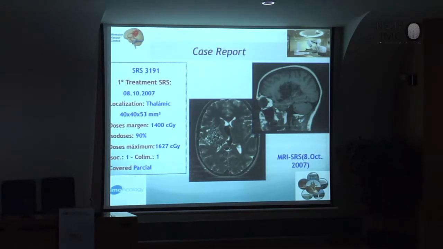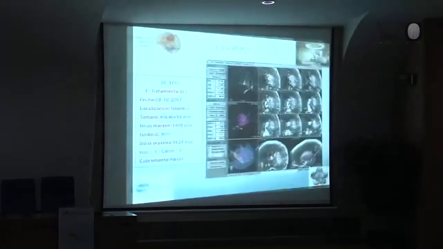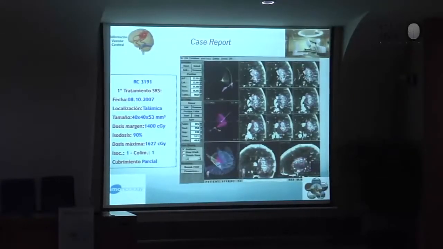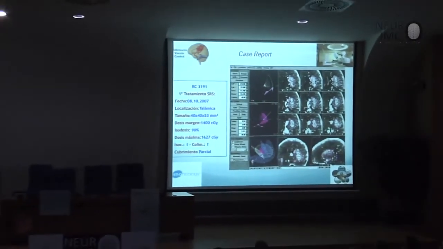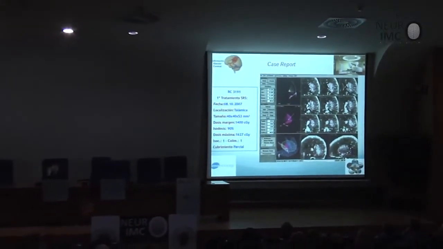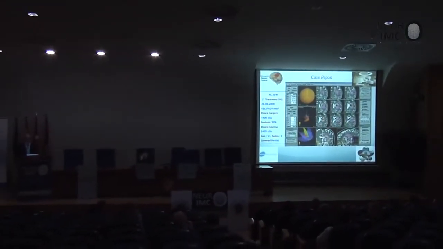A very big, deep AVM, a very difficult case to treat. And I decided to make two-stage radiosurgery. I treated one part in the first treatment, the lower part. One year later, I treated the upper part. That is the concept of staged radiosurgery. This is the second treatment with the same dose.